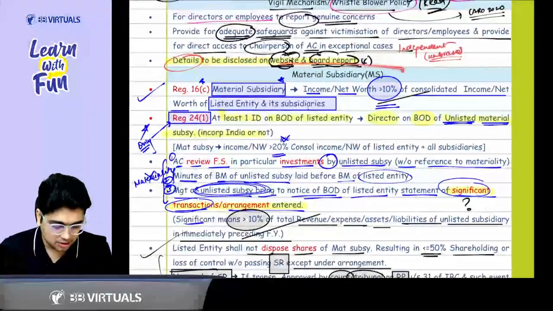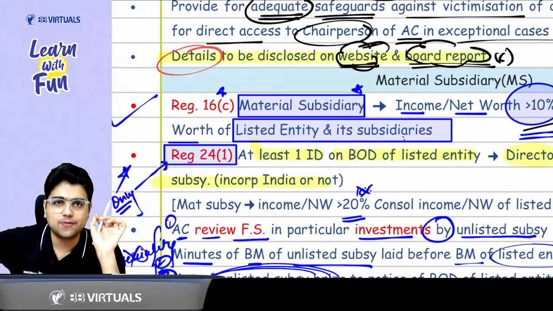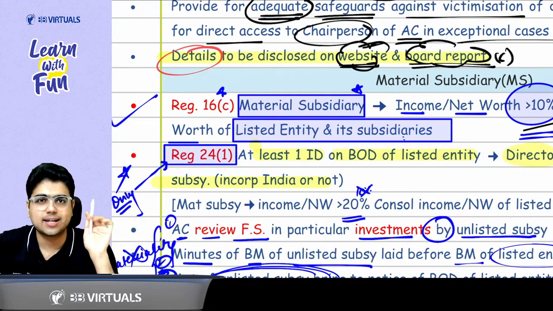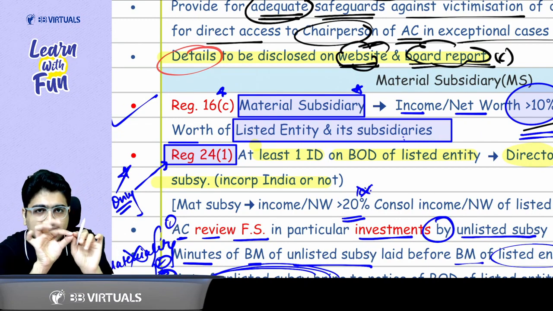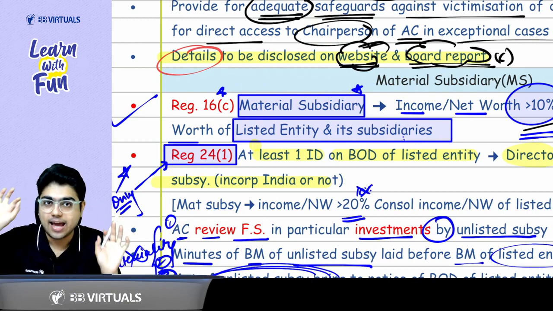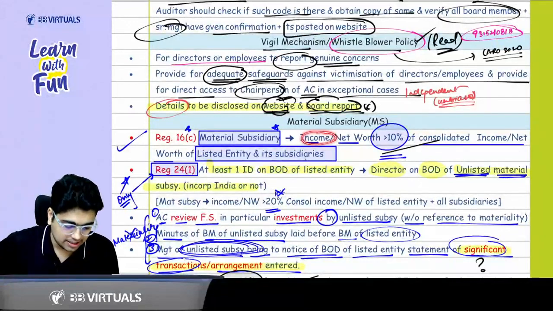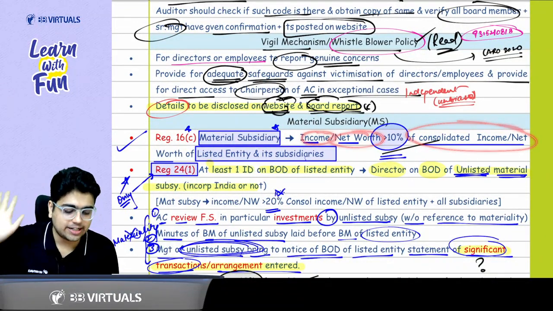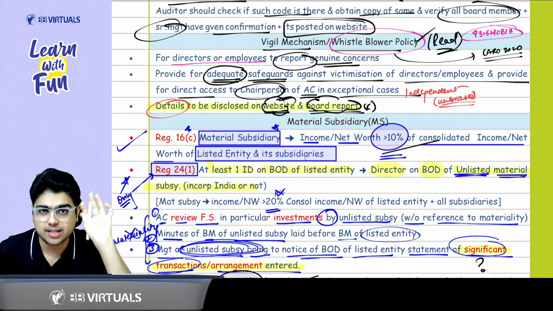Then we discussed the material subsidiary. Talking about the material subsidiary, what is the limit that you consider generally? Sir, 10%. In case there is a subsidiary whose share in the consolidated income or net worth is 10%, either of the two. Any subsidiary whose share in the consolidated income or net worth is more than 10% will be considered to be a material subsidiary.